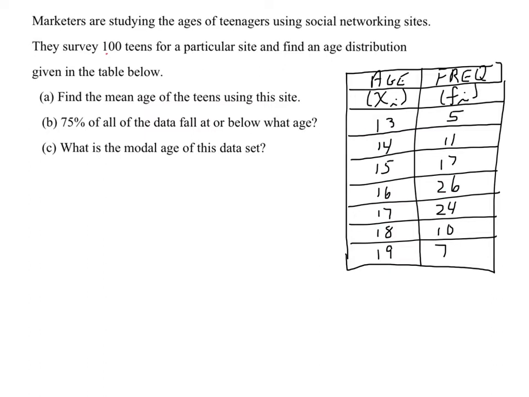So what I need you to do is get this particular problem copied into your notebooks with the table, and then tomorrow in class I am going to show you how to put this information into your calculator so that we can then calculate the mean and the quartiles and all the other information and how we're going to use it in the future.